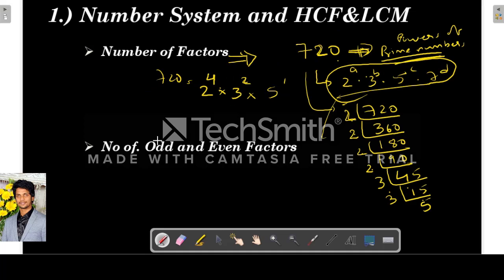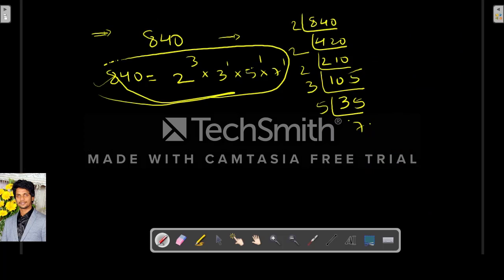So next, the number of factors. For example, let a number be written in the form of n is equal to 2 power a into 3 power b into 5 power c into 7 power d and so on. So a number is written as a product of powers of prime numbers.